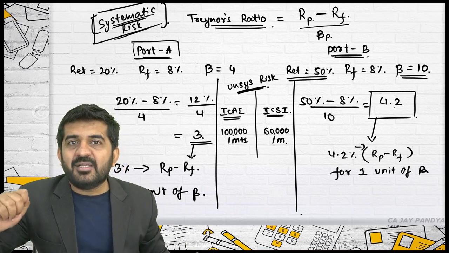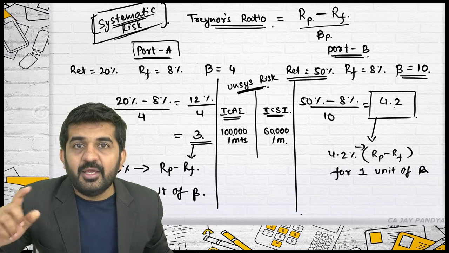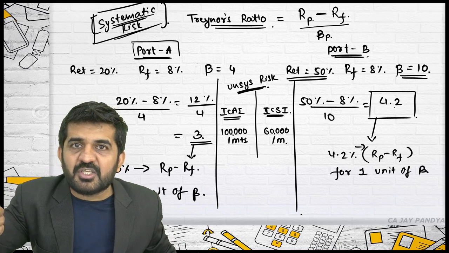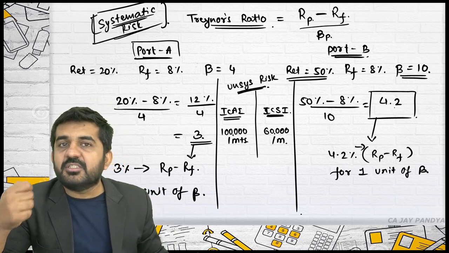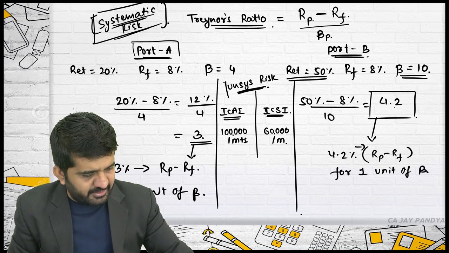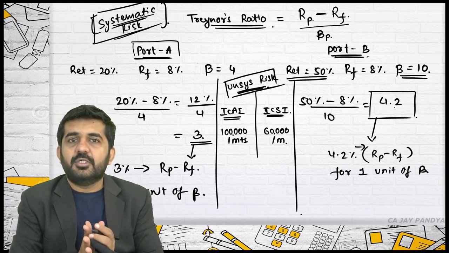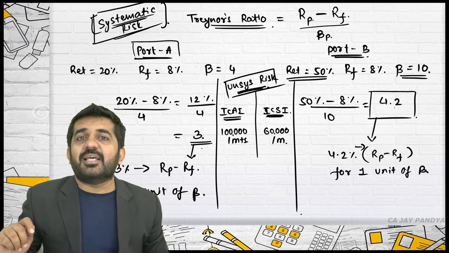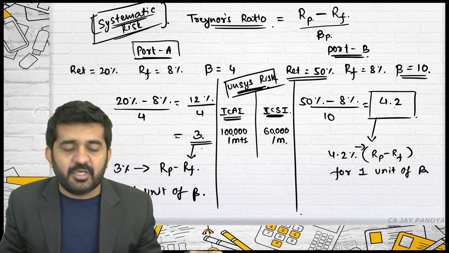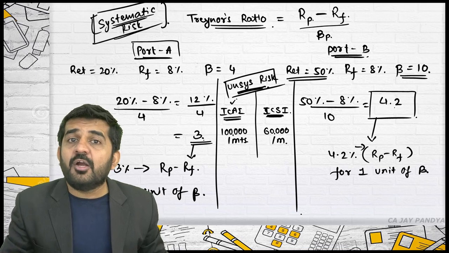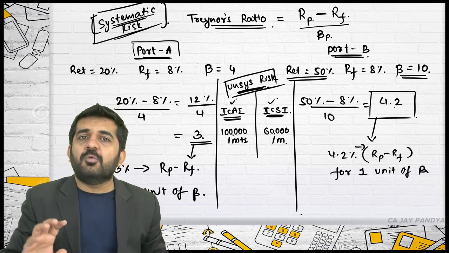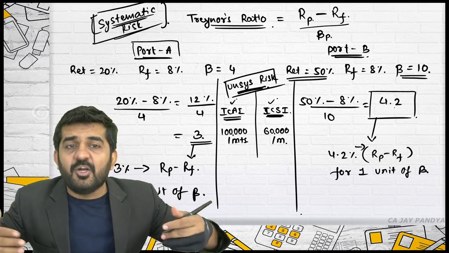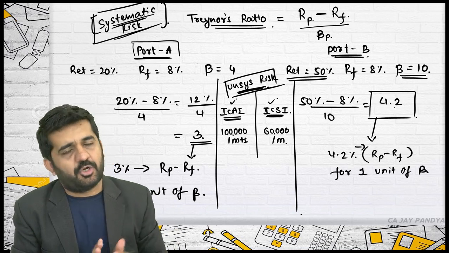See, I told you to pass the examination you need to work hard. Can you work hard and reduce that risk? The answer is yes. So it is diversifiable risk, and diversifiable risk is nothing but unsystematic risk. Should I take a decision of whether to join ICAI or ICSI based upon unsystematic risk? No. If this requires hard work, I'll do hard work and pass this examination. Whatever hard work it requires, I'll do it and pass. So I should never compare hard work for deciding whether to join ICAI or ICSI.